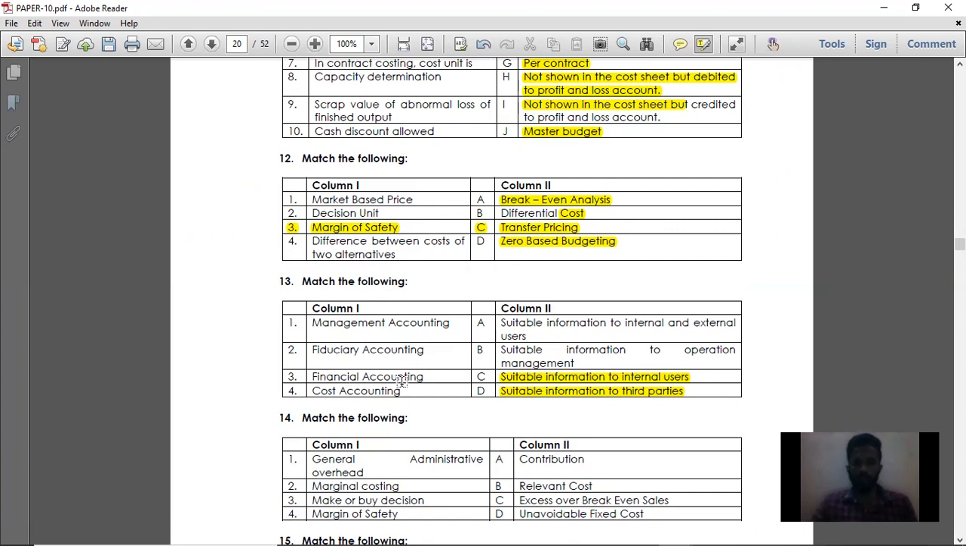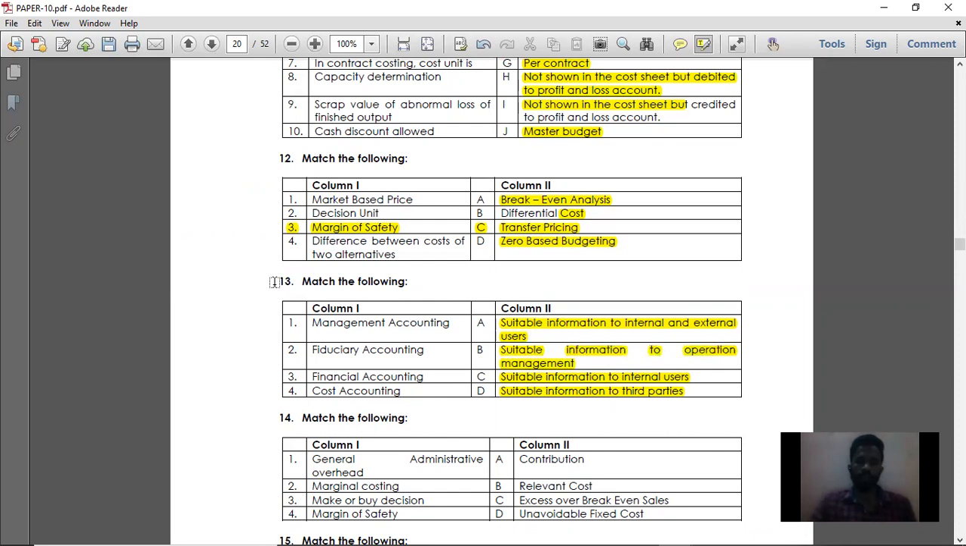Then point number 3 is financial accounting. Financial accounting is suitable for both internal and external users, because external users look at the balance sheet and financial position as a criterion before investing in that particular company or before having a business with that particular company. So internal and external users both will use the financial accounting, and cost accounting is suitable for operational management.